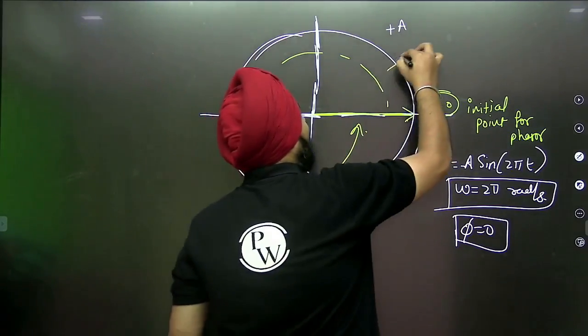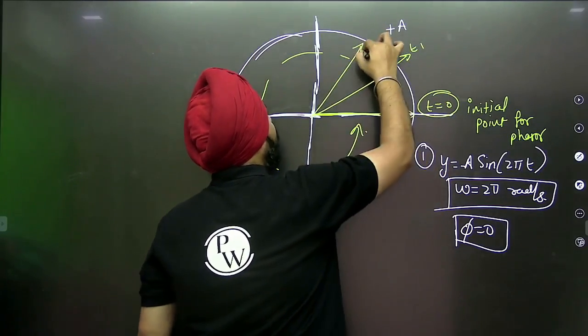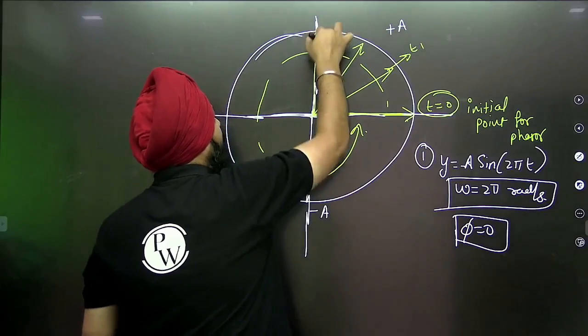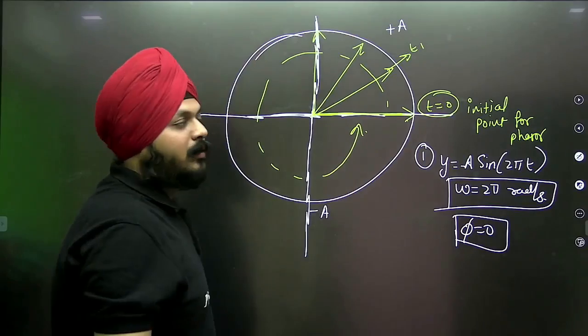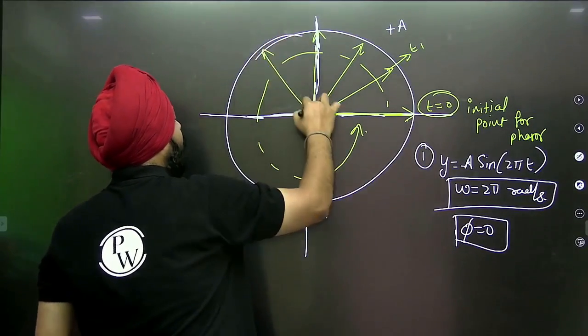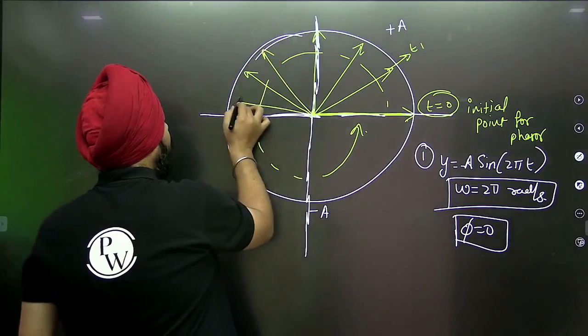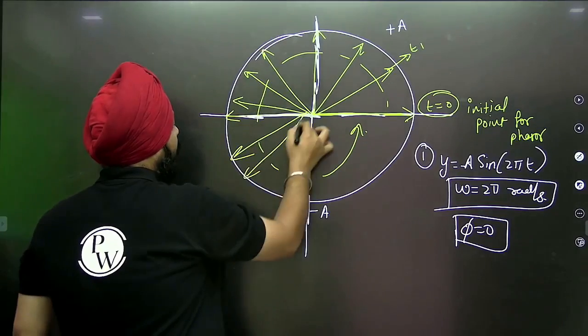So it means after time t1, the phasor is in this position. After time t2, the phasor is in this position. After time T by 4 or some time t, the phasor is at this position, then it will move on to this position, then this, and finally to this. Like this way it is rotating continuously.